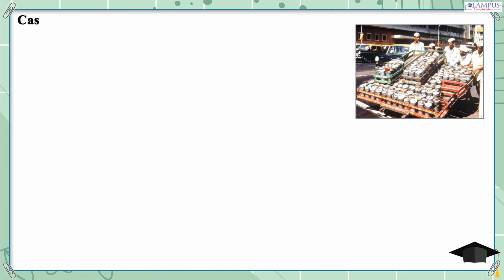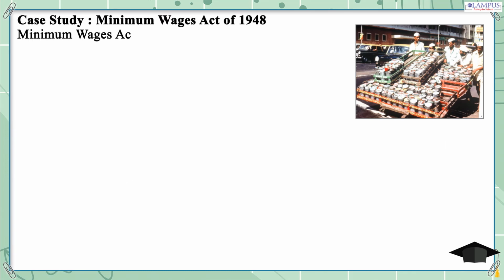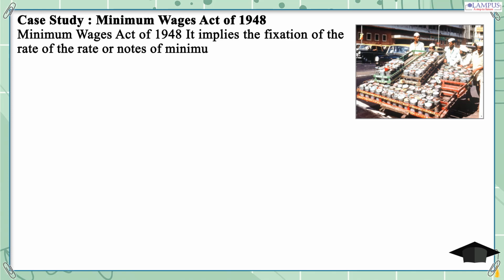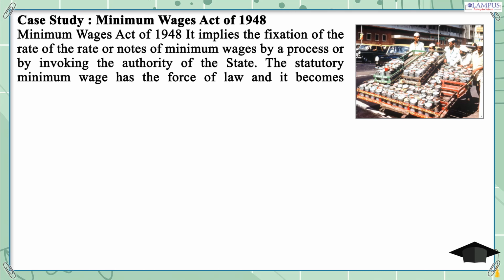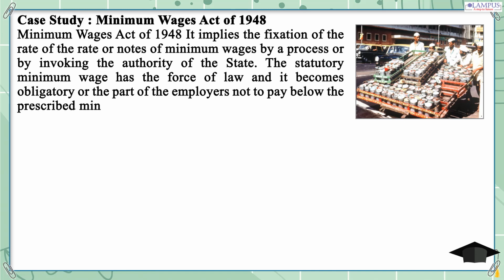Case study. Minimum Wages Act of 1948. It implies the fixation of the rate or rates of minimum wages by a process or by invoking the authority of the state. The statutory minimum wage has the force of law and it becomes obligatory on the part of the employers not to pay below the prescribed minimum wages to their employees.